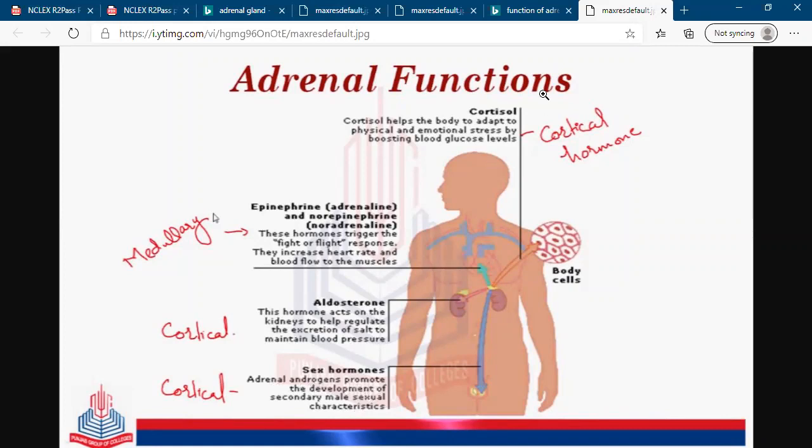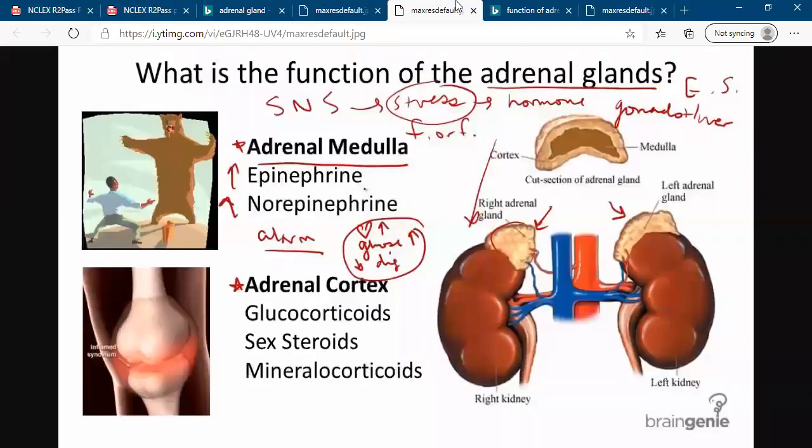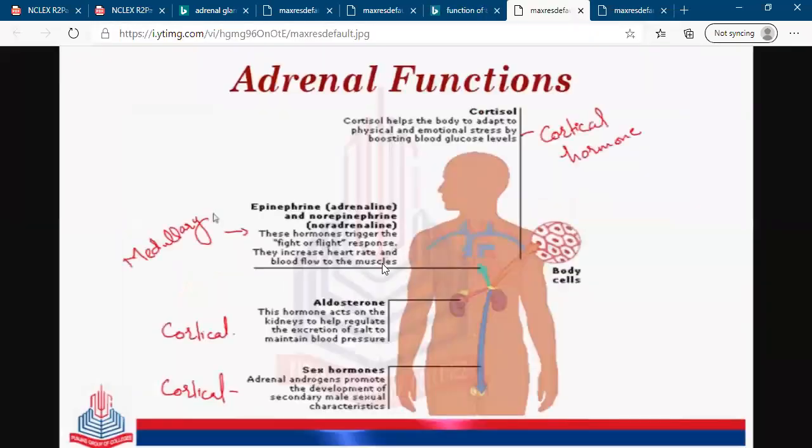And what about the other part, which secretes from here? This is called the adrenal medulla. The adrenal medulla secretes epinephrine and norepinephrine, right? And the function of epinephrine and norepinephrine is to trigger the fight or flight response, right?